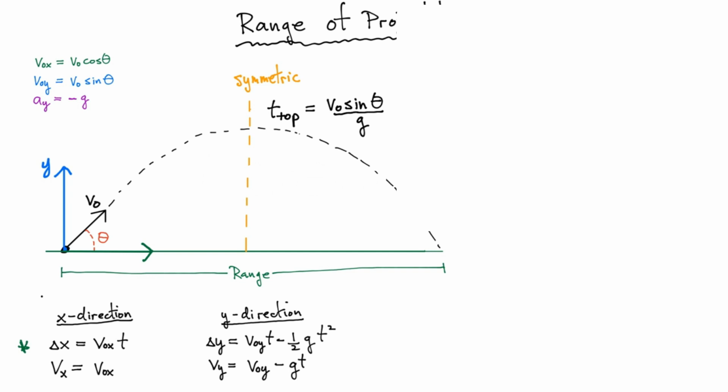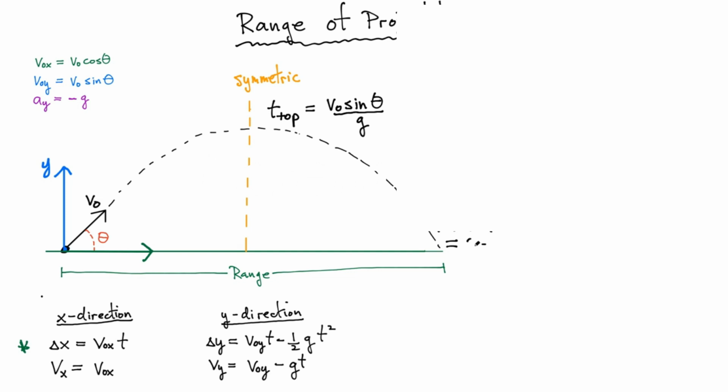So there's one more thing that I want to mention again that's very important about projectile motion, is that everything is symmetric about the top. For example, if you know the time it takes to get to the top, which we just calculated in the previous example, that means that the total flight time, the total time that the particle is in the air, is simply going to be twice the value it takes to get to the top.